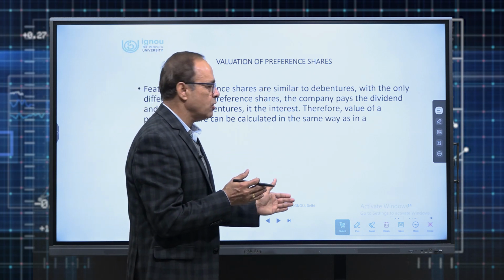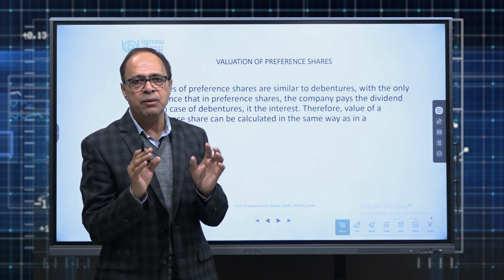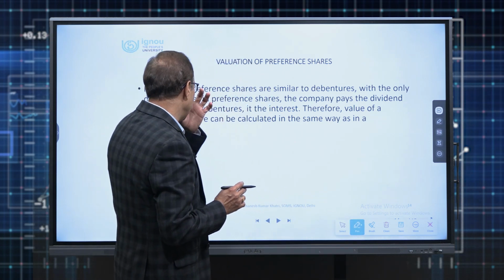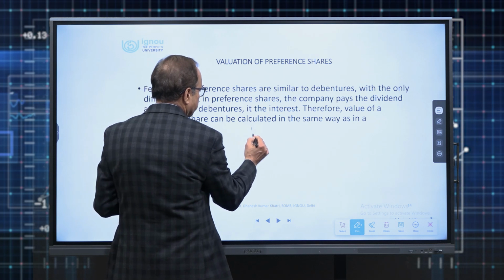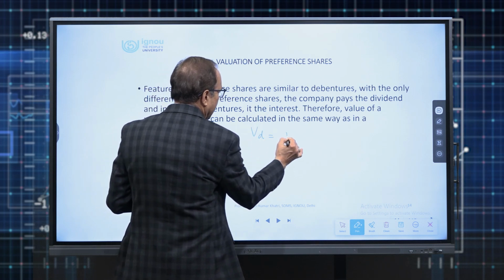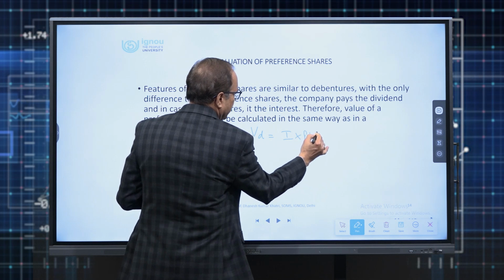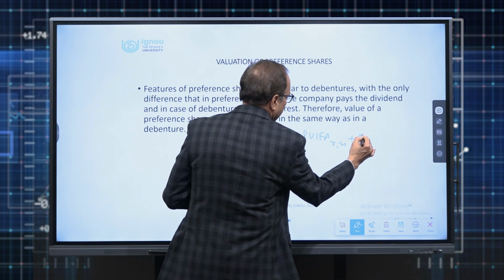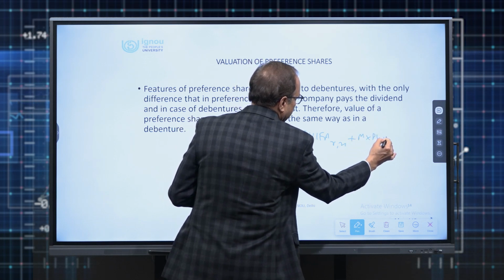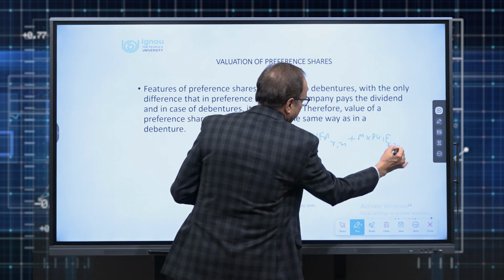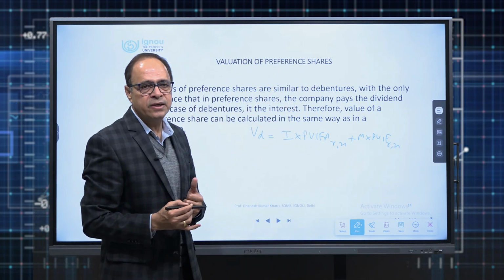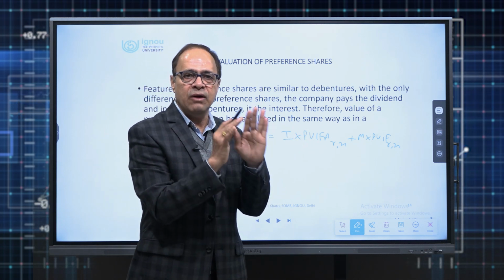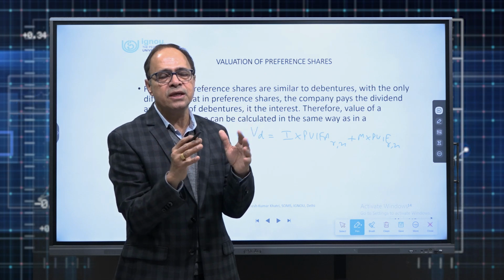Therefore, same fundamental of valuation of debenture can be applied with the minor difference in the formula. What will be the difference? I'll let you know. If you remember, when we were doing valuation of debenture, what was the formula? I multiplied with PVIFA at certain rate for nth period plus M multiplied with PVIF at certain rate for nth period. In this case, I was the interest every year and M was the maturity value. Let us assume same numerical is there. Every wording is same, but instead of debenture, we say it is preference share.